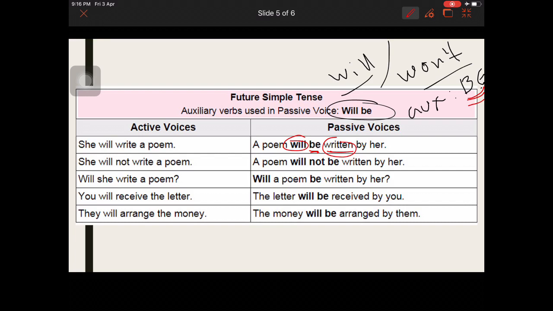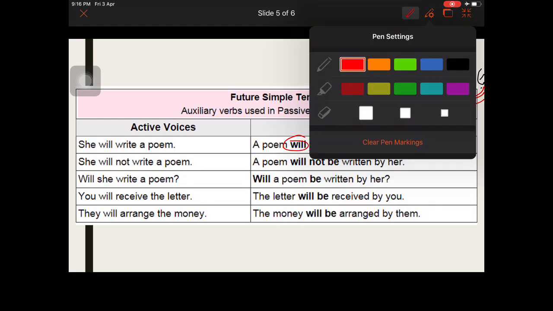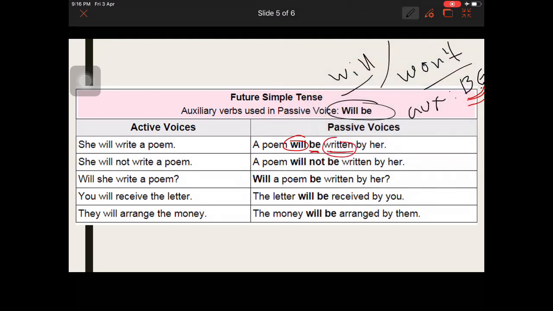You will be presented an important job. You will be given lots of money, etc., etc. You see, to talk about the future, they will arrange the money. The money will be arranged by them. Maybe, I don't know. You have a lot of examples. But here, maybe for example, they will arrange the money. The money will be arranged maybe by them. If it is not necessary, maybe you can say the money will be arranged.